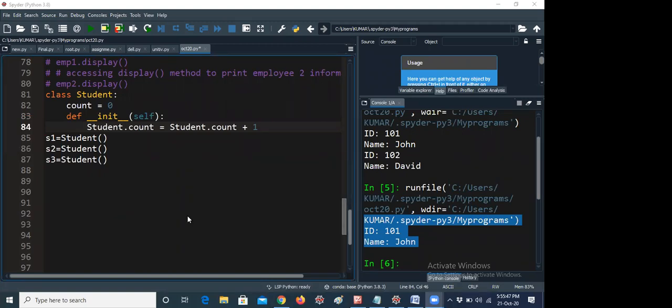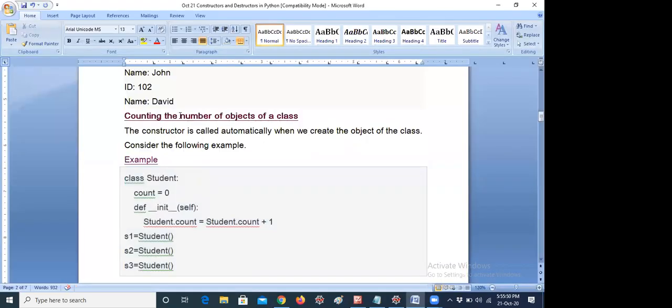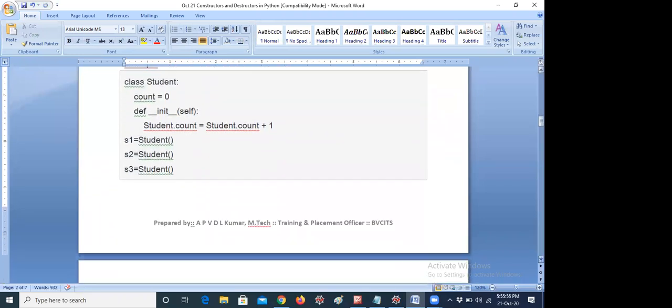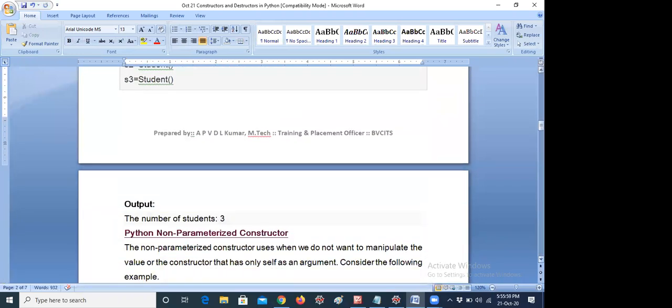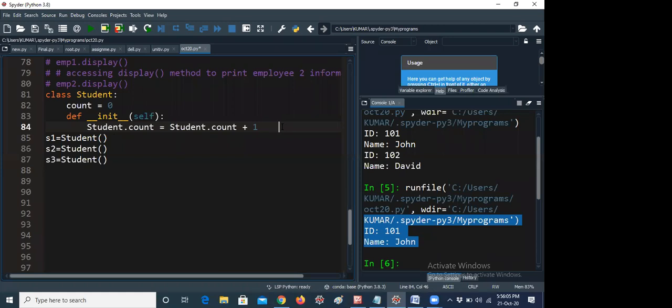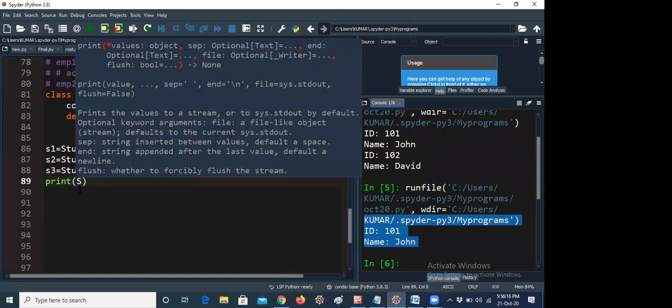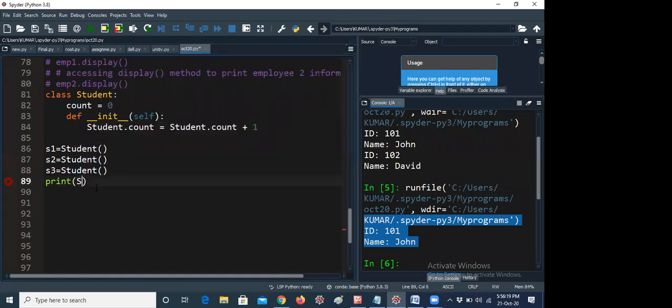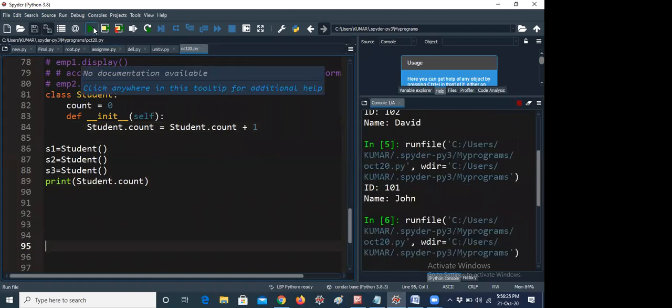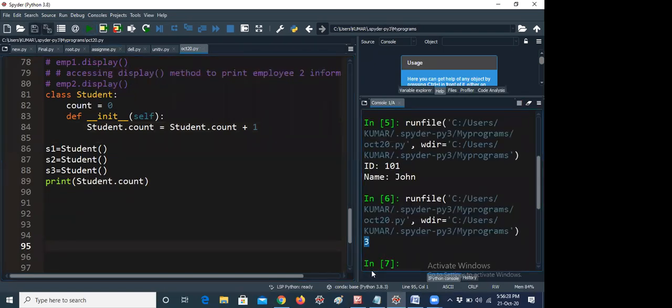If I would like to print only, so for example, I'm just giving a general example for counting the number of objects. So if you print that value, the number of students equal to 3, it will be displayed like that. So you can add a message like a print statement. You can see here, no problem. You're getting the answer 3.